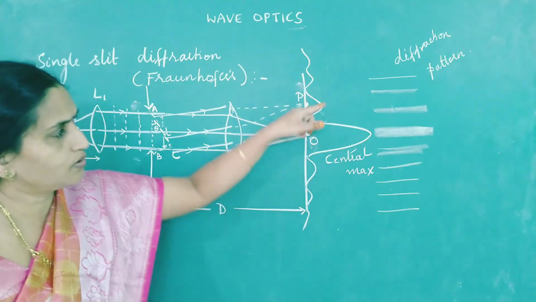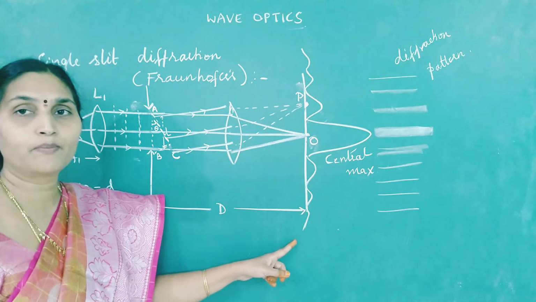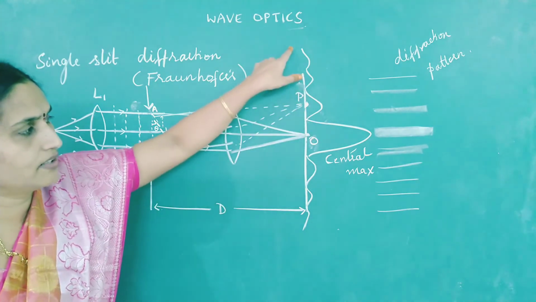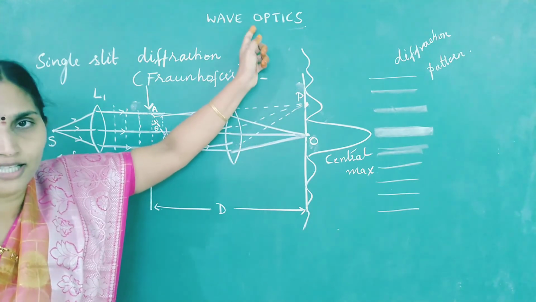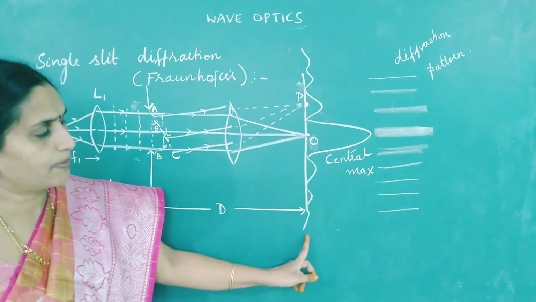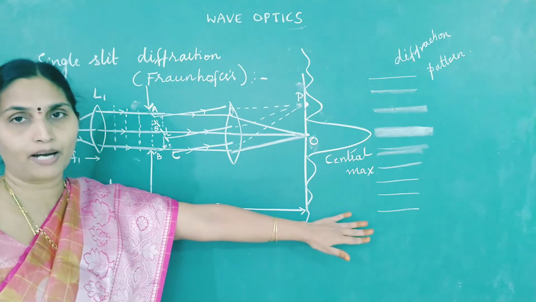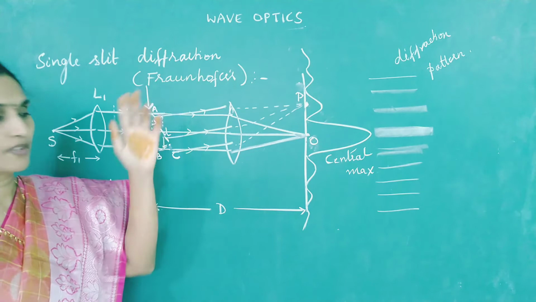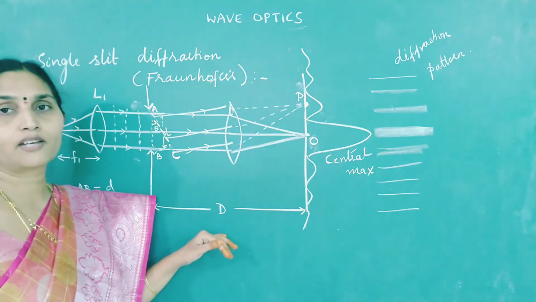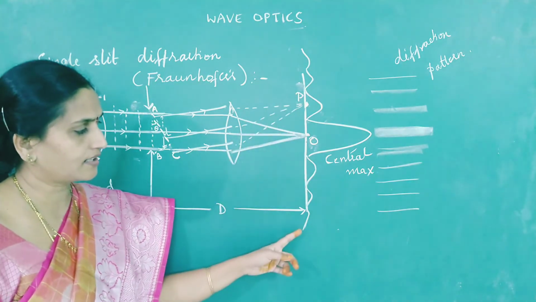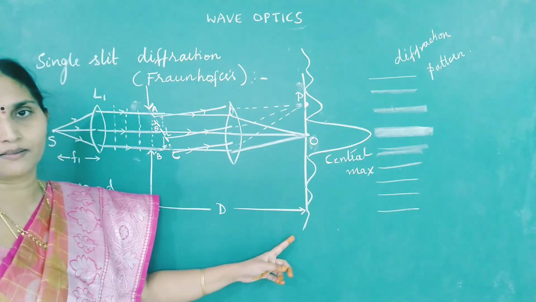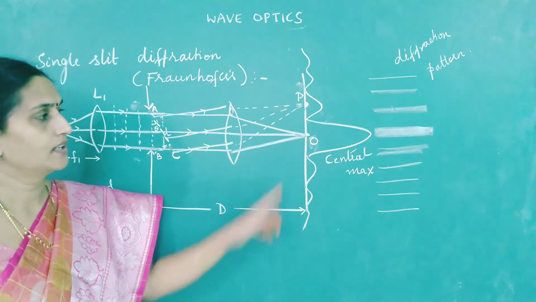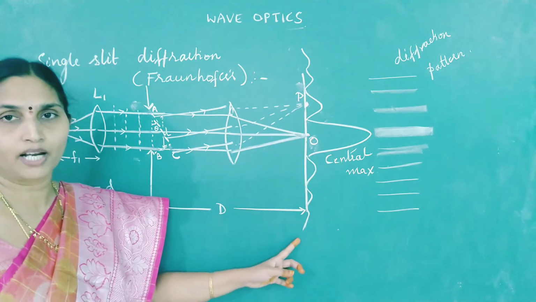So on the screen you are observing alternate dark and bright bands similar to interference, but the intensities are gradually decreasing, and the width is also gradually decreasing. This pattern we call the diffraction pattern. Now using this single slit experimental arrangement, we are trying to explain why we get these alternate dark and bright bands on the screen. Let us see how Fresnel gave his explanation for this.